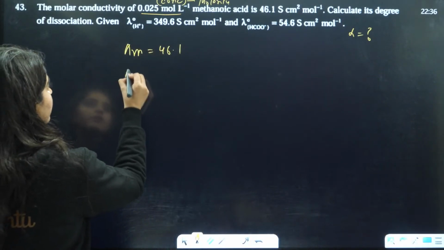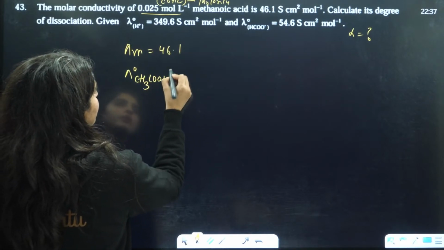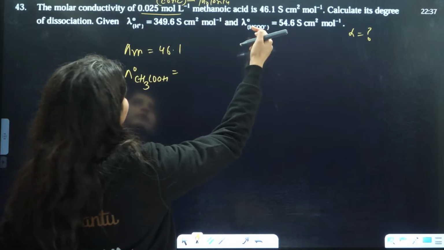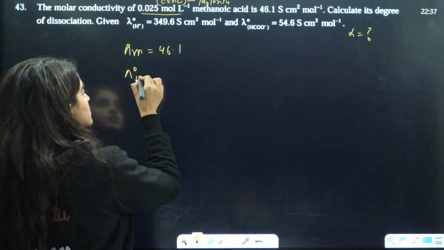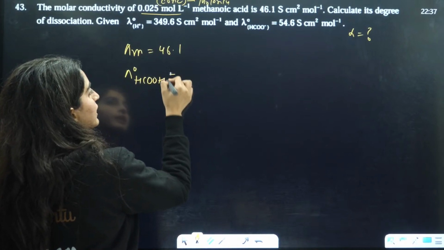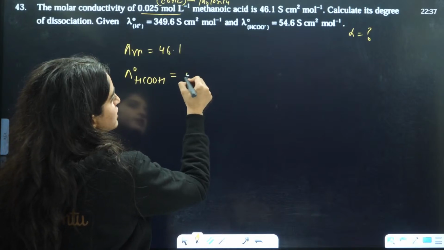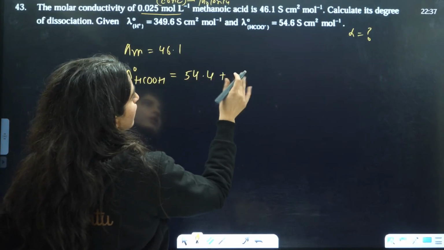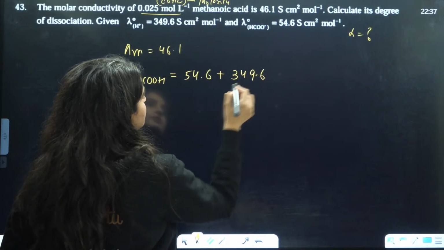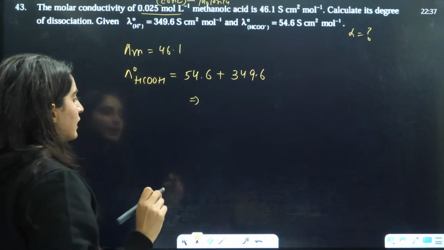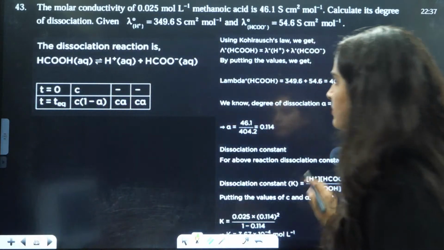Limiting molar conductivity for HCOOH is going to be the limiting molar conductivity of HCOO negative, that is 54.6, plus 349.6. This will be the limiting molar conductivity.